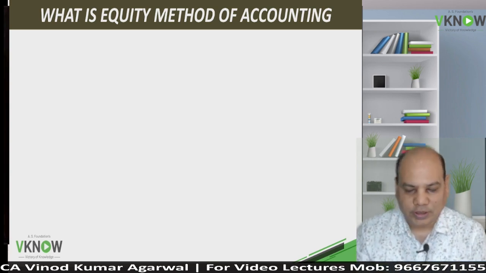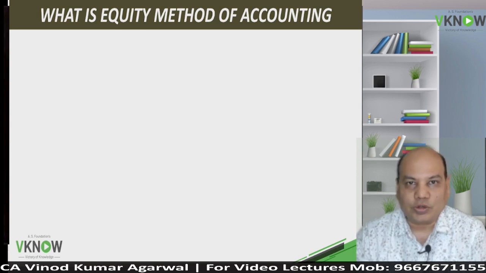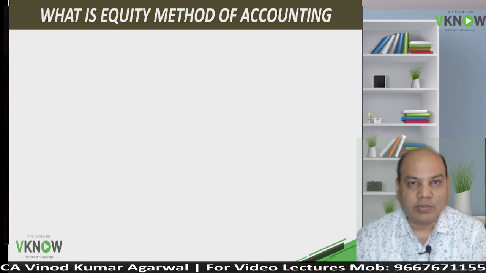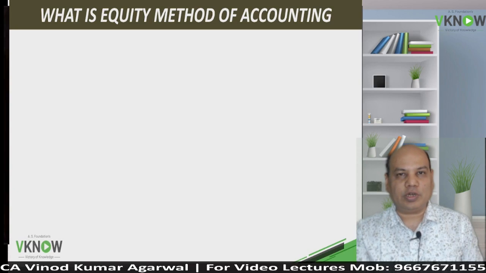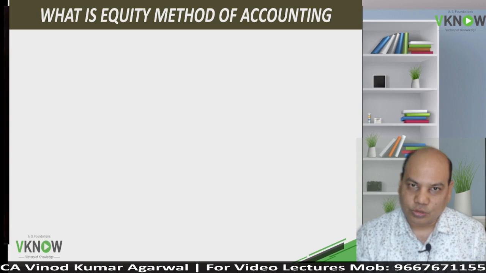Hello, good morning friends. Let us start this chapter again. Our topic is Accounting Standard 23, Accounting for Investment in Associate in Consolidated Financial Statement. So please come to paragraph number 8, Equity Method of Accounting. So we have discussed that this standard is applicable only if the enterprise is preparing consolidated financial statement. If the enterprise is preparing consolidated financial statement, then AS23 is applicable with respect to associate.